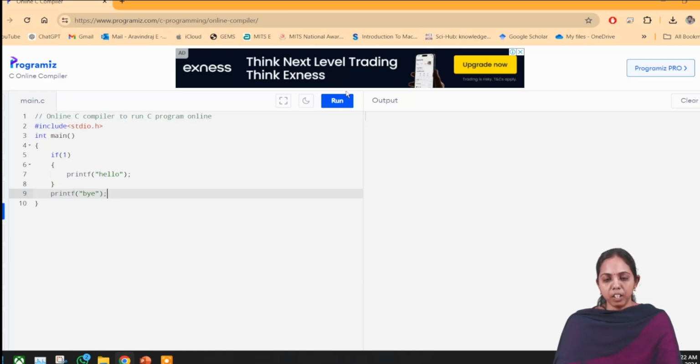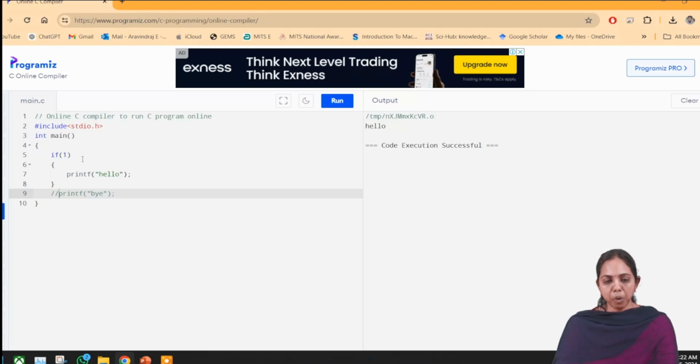Here I will run this program and we will see what the output is. Okay, it displays "hello boy". If I make it a comment, what happens? See, only hello was printing. Though I have not applied any condition here, how is it being executed as hello?